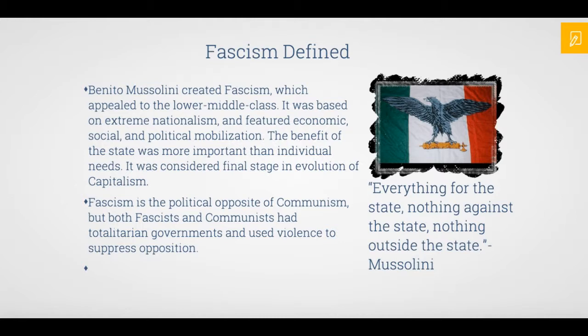Fascism is the political opposite of communism, but both fascist and communist regimes had totalitarian governments and used violence to suppress opposition. And here you see a quote from Mussolini: "Everything for the state, nothing against the state, nothing outside the state."